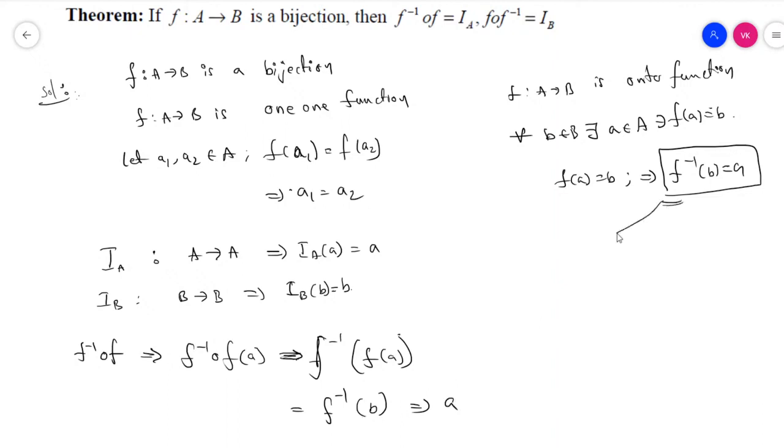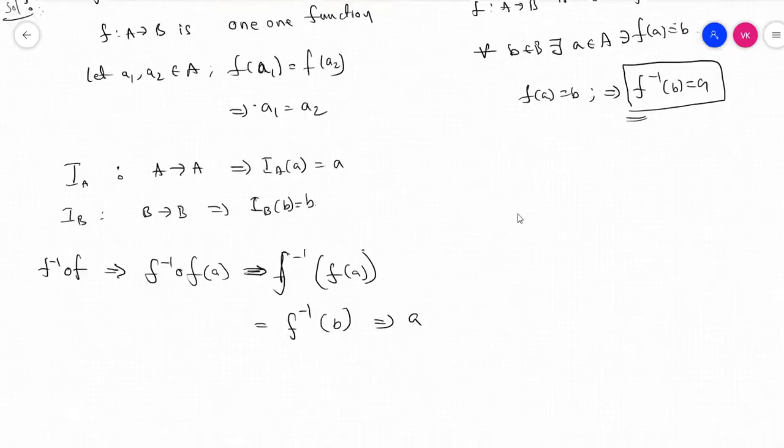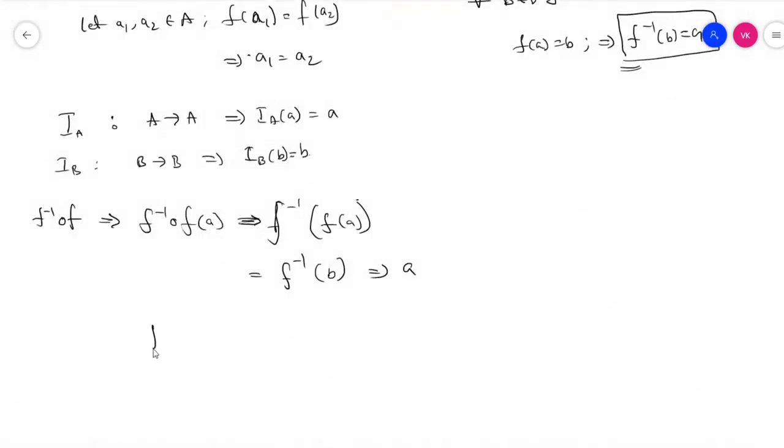So f inverse of f of a is equal to a. But we know that IA of a is equal to a.